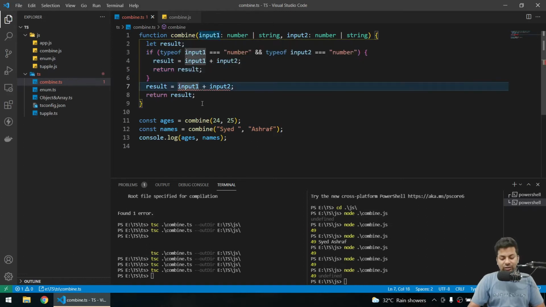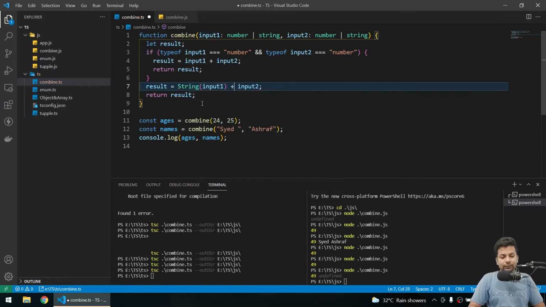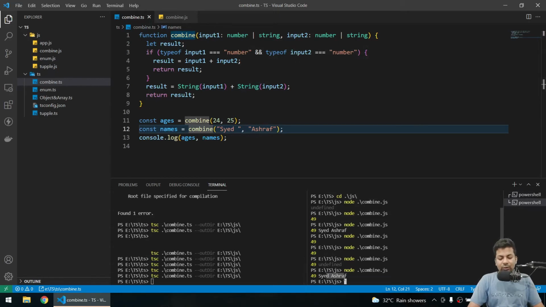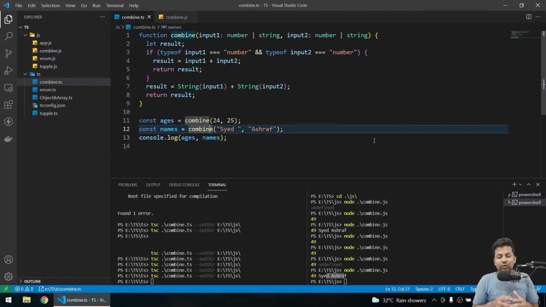So I'll just change it to string, or I can just say like, I like this way better. I'll just say string. I say this will be a string. See, now we are getting both the values, because either it will be a number, then it will be like this. If it will be a string, it will be like this. See both the values. Now if you go to combine.js, you can see how it's made, where result type of number 1, then result, normal, nothing much changes. So this was union.